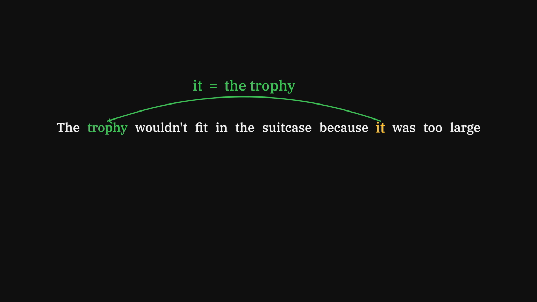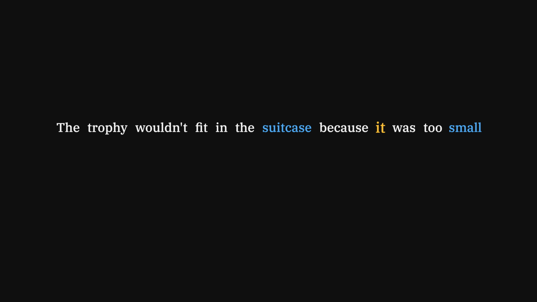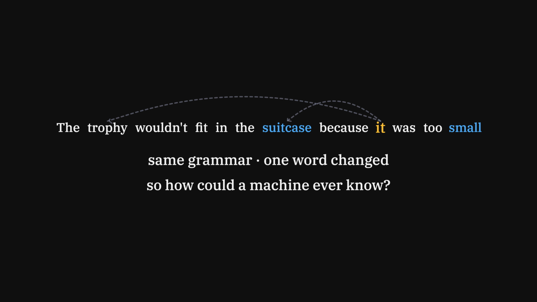Now change one word, large to small, and it flips. Now it means the suitcase. Same words, same grammar. Only the meaning tells them apart. So how could a machine ever know?